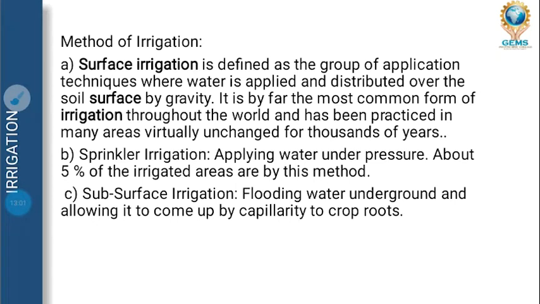Next is subsurface irrigation. Subsurface irrigation means where water is pumped from the subsurface area. For what? Flooding water underground and allowing it to come up by capillary action to the crop root. So the subsurface water is being used for cultivation purpose.